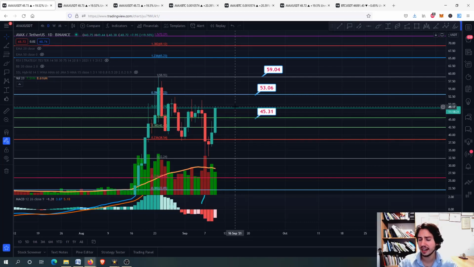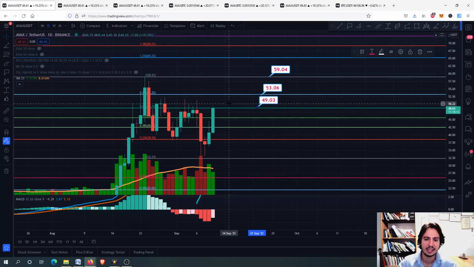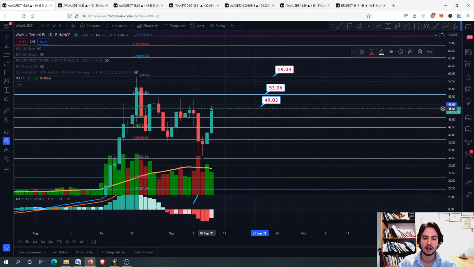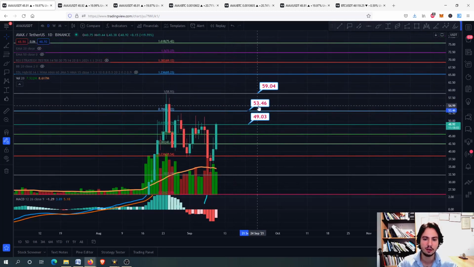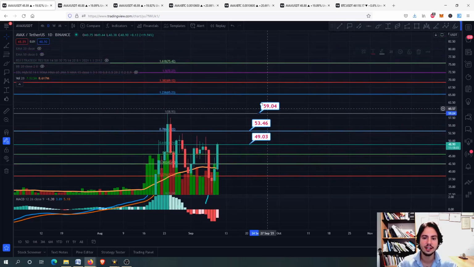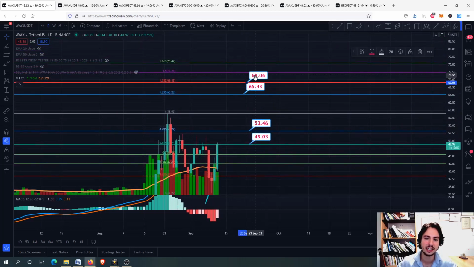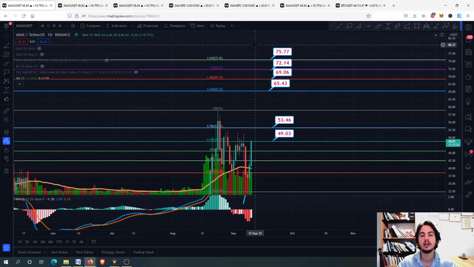So let's go right now to the technical analysis and dive into a non-biased technical analysis. You can see that we are at the 49 Tether USD, the 0.618. We are going to do a mid-term price analysis mostly, and what we need to do now is to test the 53 around there, 53 Tether USD, and then go to the next price targets, which are the 65, 69, 72 and 75. Possibly it will be more.